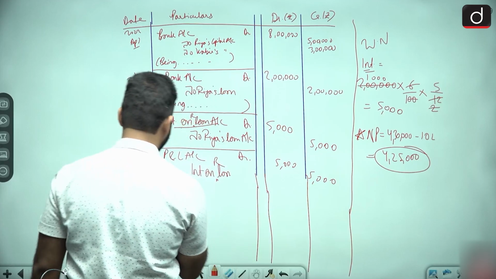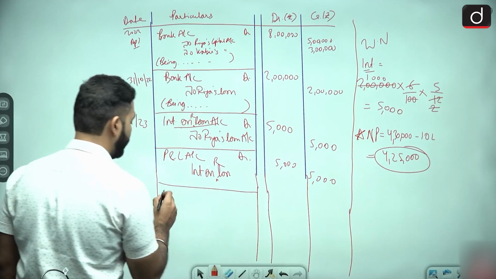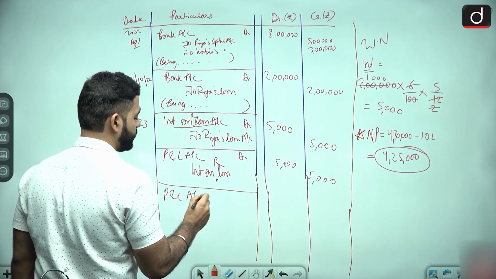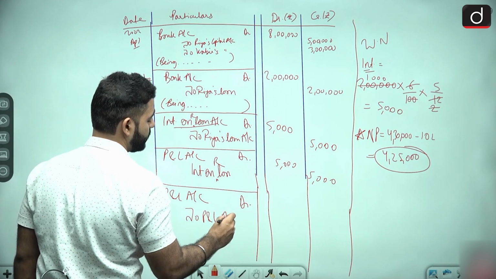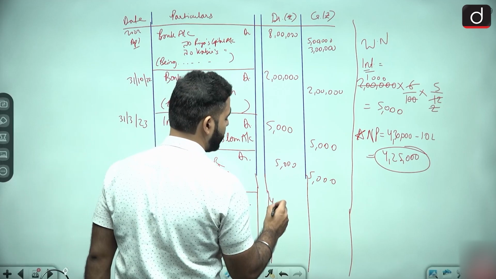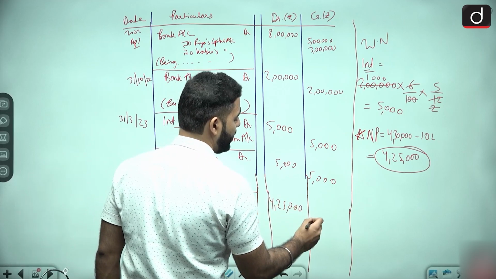कॉम्प्लिकेट नहीं करना है, I will explain again, don't worry. तो next entry will be P&L account debit to P&L appropriation. How much? 4,25,000, because it is getting transferred to the P&L appropriation.